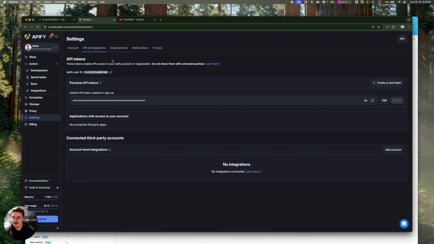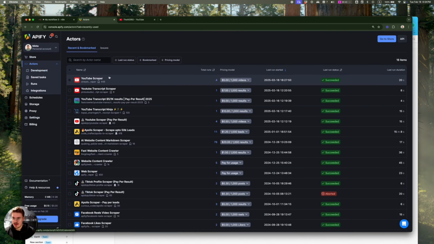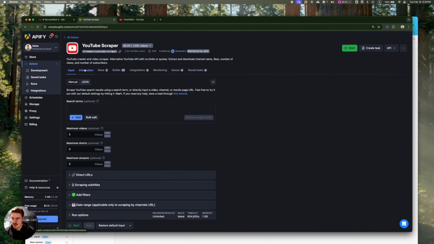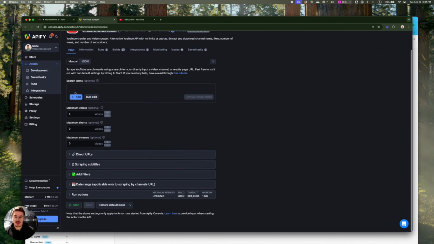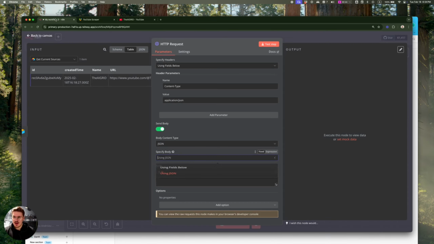So if you go back to Apify and then go to this actor, here you will be able to see this manual tab, right? This is where you specify the inputs, or you can also click JSON and then just copy all of this, and this is kind of what the scraper will use in order to make the right API call and scrape the right information. So you can just straight up copy it and then paste it